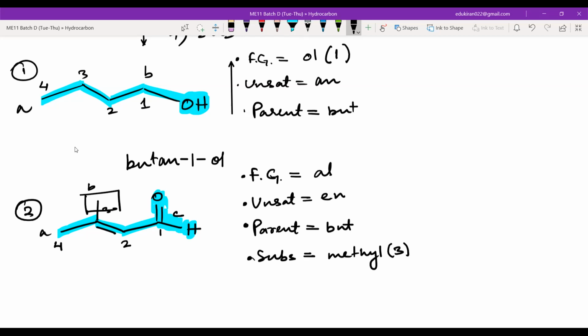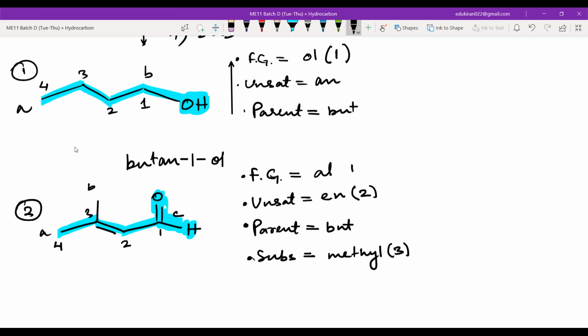Unsaturation. You can see there are 2 numbers here, 2 and 3. So you will take the lower one. Both of them have double bond, second carbon and third carbon, so you will write the second carbon one. So double bond, ene 2. Got it?